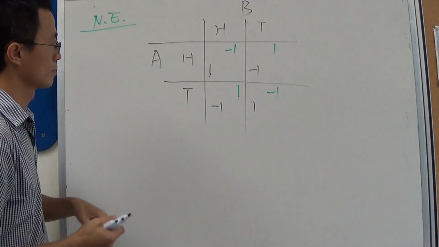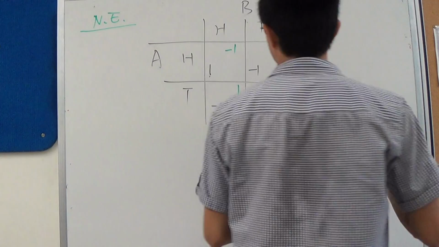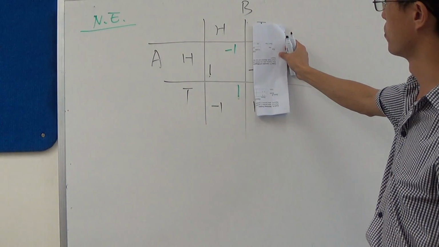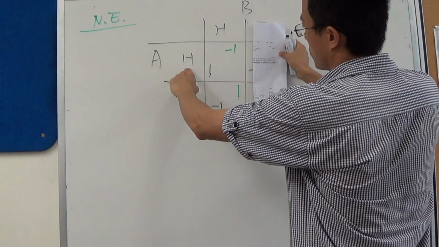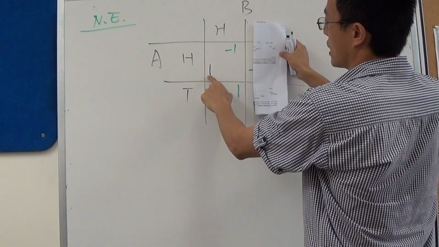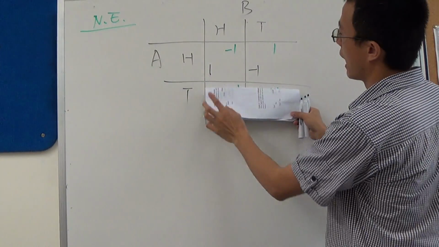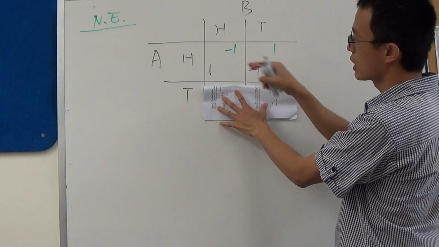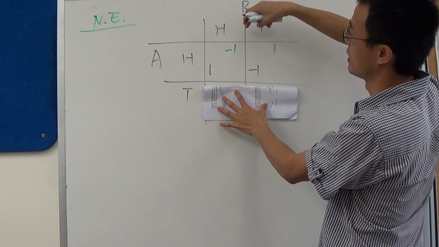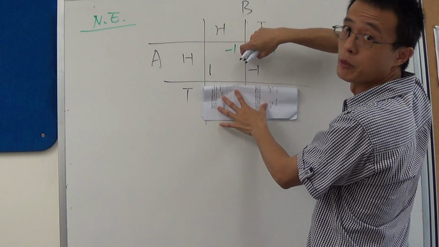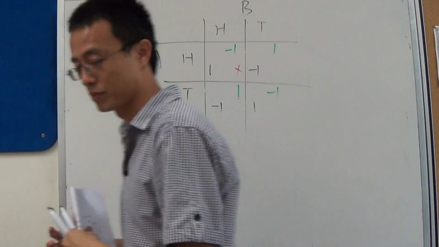So this says, given B head, will A deviate from head to tail? No, because deviation is going to reduce his payoff from 1 to -1. Okay, given A head, will B deviate from head to tail? Yes, because deviation is going to increase his payoff from -1 to 1. So this is not.